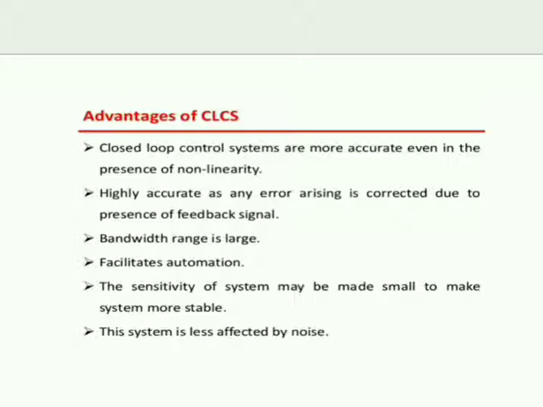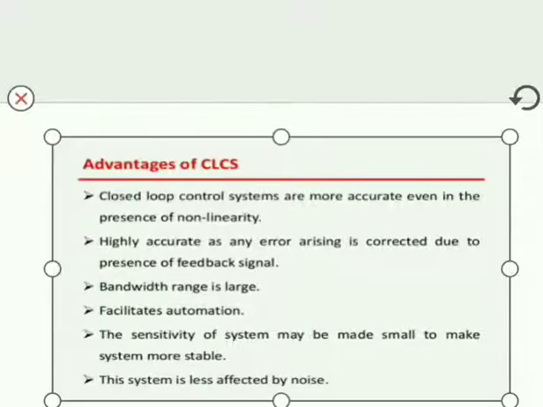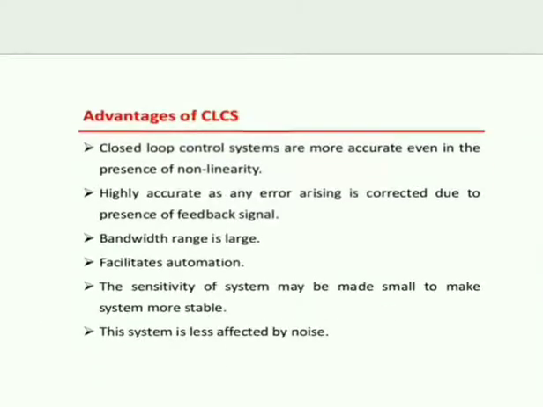Next we shall see the advantages of closed loop control system. Closed loop control systems are more accurate even in the presence of non-linearity. They are highly accurate as any error arising is corrected due to the presence of the feedback signal.